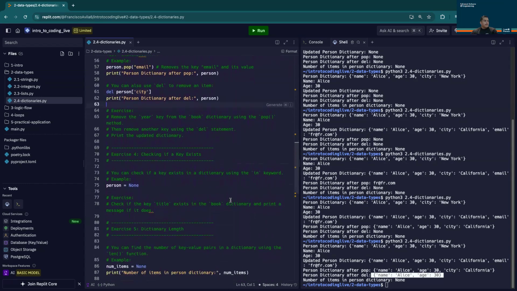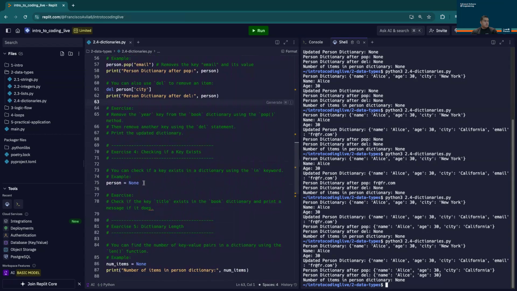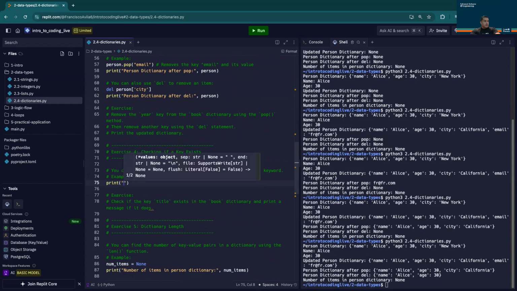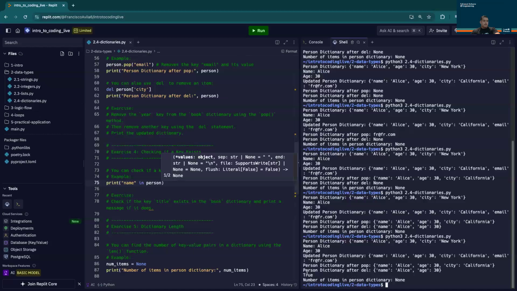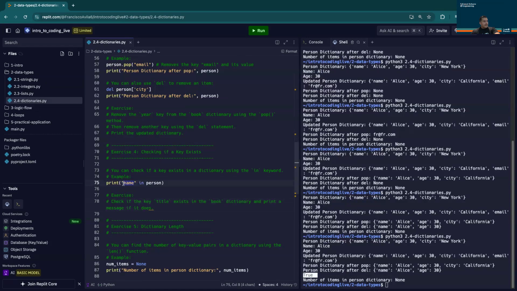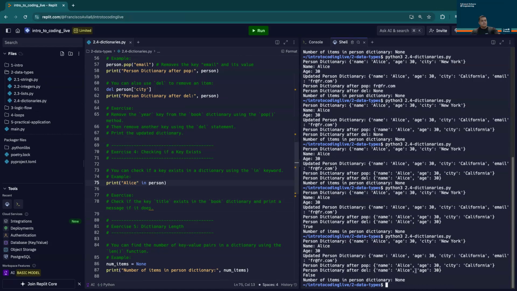Now we can check if a key exists within a dictionary as well. Maybe all I want to do is print if the key of name exists within my person. When I run my script, we can see that it evaluates to true. Now, what happens if I were to put Alice here? We know that that's the value of the key. So would that evaluate to true as well? We're getting a false here. Huh. Well, why is that?